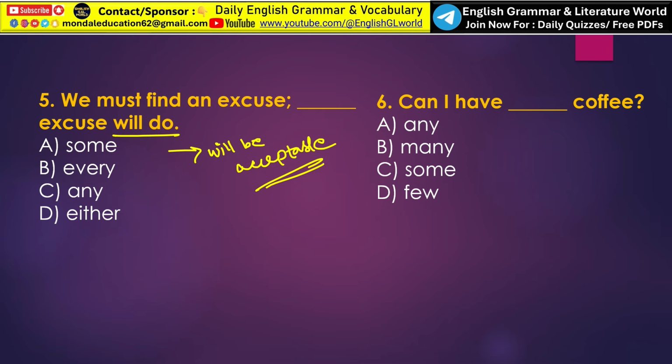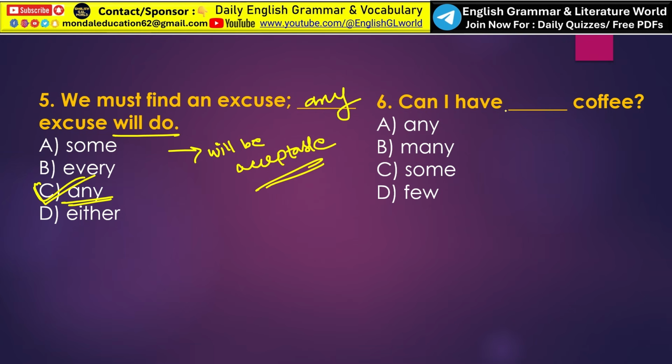Meaning any excuse will be acceptable, it does not matter which one. So the correct answer is option C, that is any. Whenever we use will do, think of any, because it often means it does not matter which one. That's why option C, any, is the correct answer.